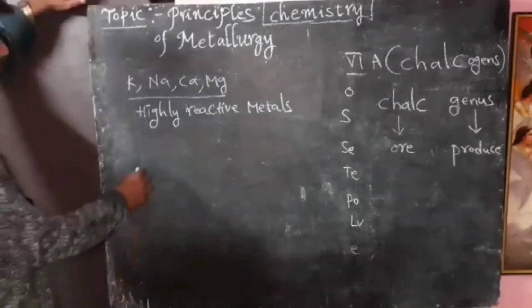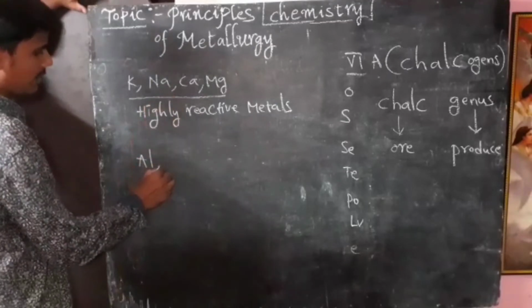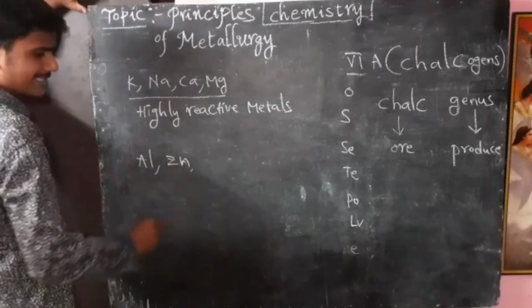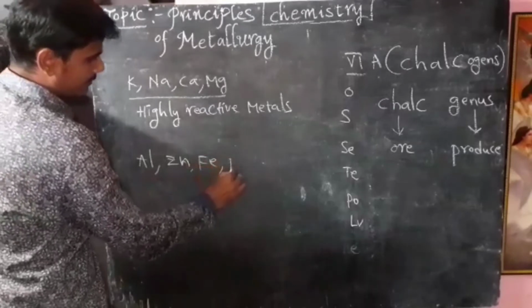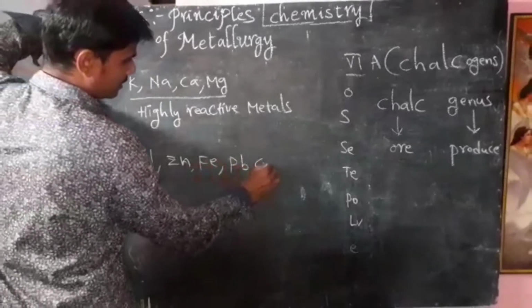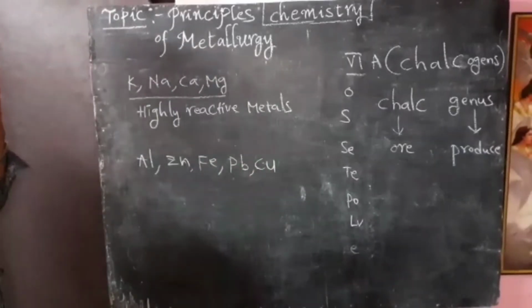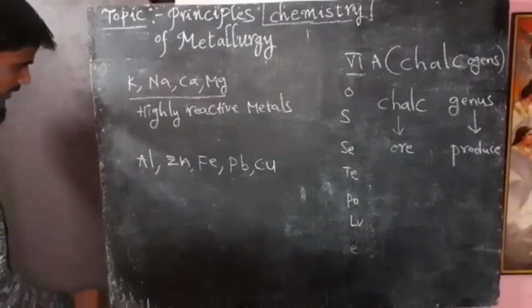Next, moderately reactive metals: aluminum, zinc, iron, lead, copper. Here I am writing the element symbols. When writing an element symbol, the first letter should be capital and the second letter small.